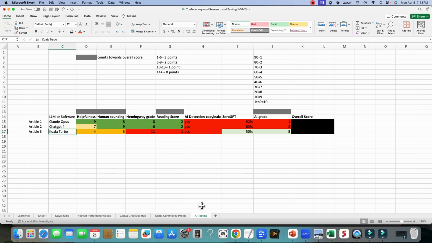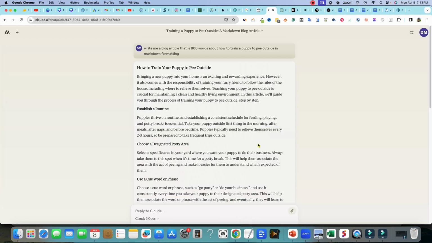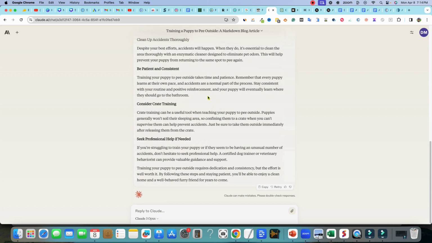So let me go over the steps and then we'll go over the results and my final thoughts. What we did was we took this prompt right over here: write me a blog article that is 800 words about how to train a puppy to pee outside. This just came to my head. I didn't even go to a keyword research tool or anything like that. This is just for testing purposes, and we're going to be testing this with Google's writing guidelines. It created about a 600 word article right here.